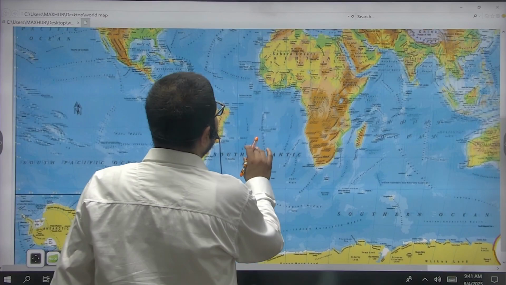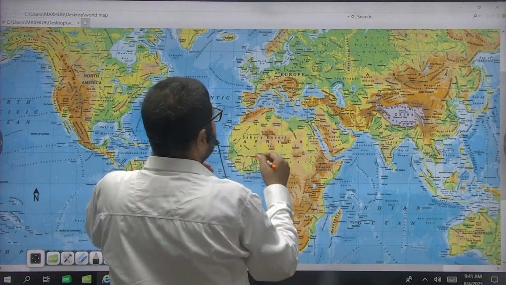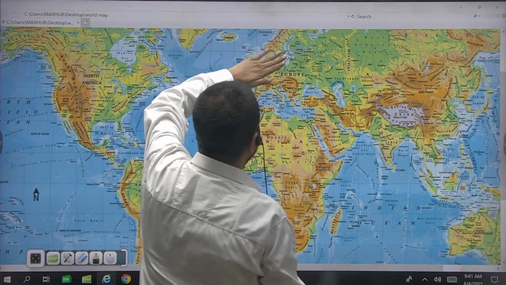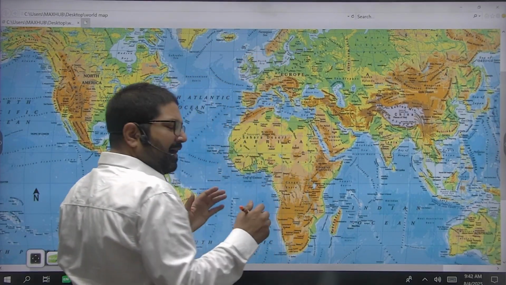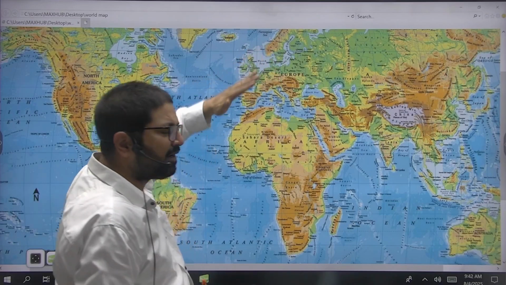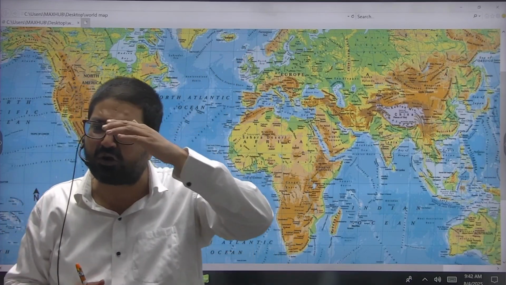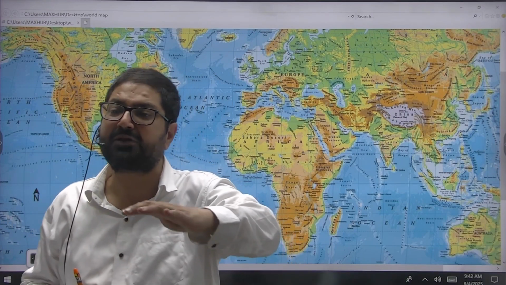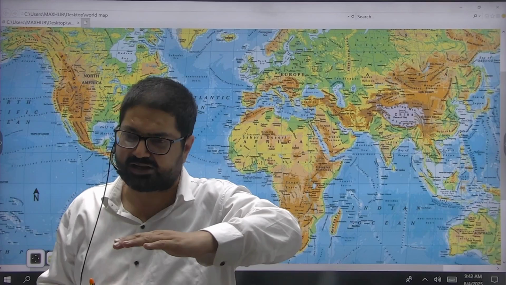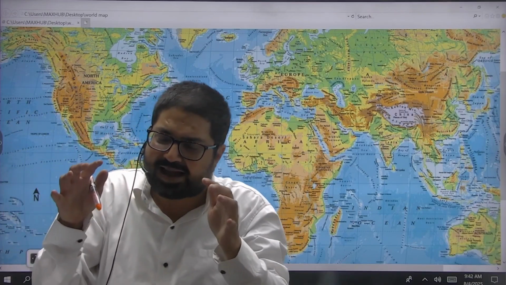Now you can see this is the Alps mountain. Switzerland lies along the northern slopes of the Alps. Switzerland is a cold country. Now along the northern slopes of the Alps, Foehn, F-O-E-H-N, winds blow through Switzerland. Because of descent, these winds descend down the slope, so they get adiabatically heated.